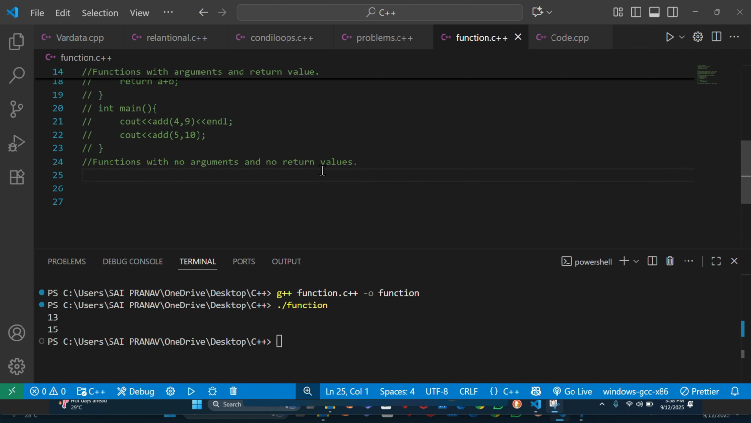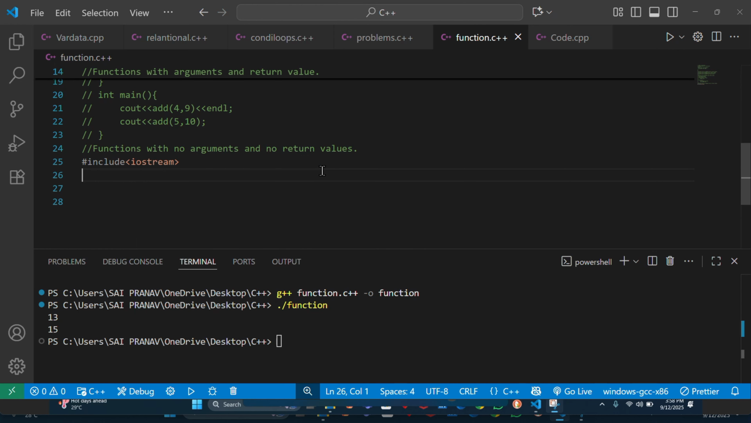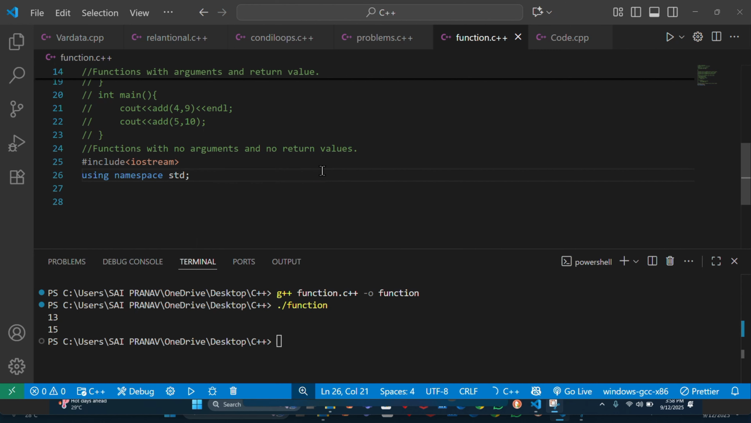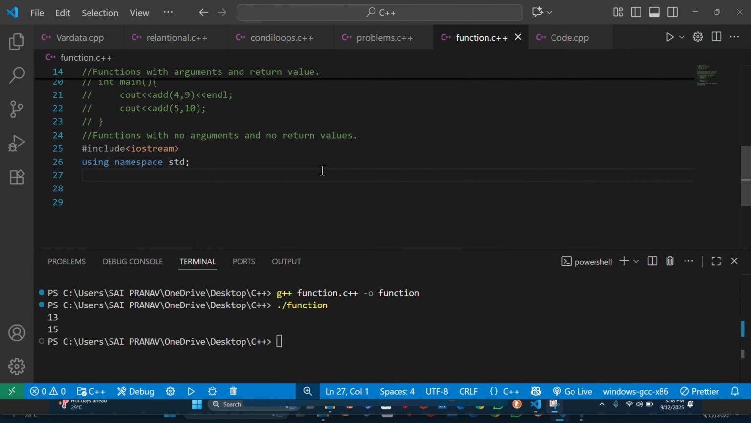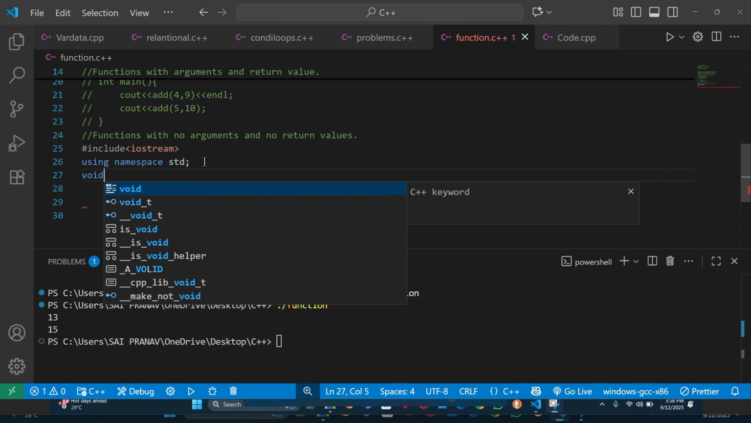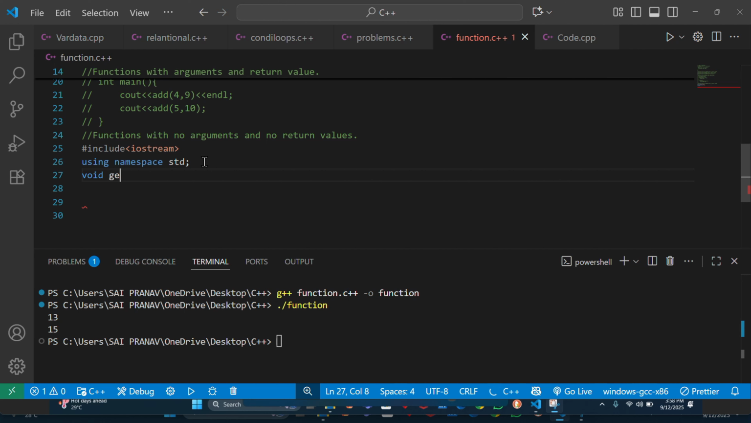Okay, now we will start with boilerplate code, using namespace. Now we will write function. Here the function type is with no arguments and no return type. That means when there is no return type, we will always use void. Void will not return anything and we will give the function the name getName. Inside parentheses, we are not passing any parameters or arguments.